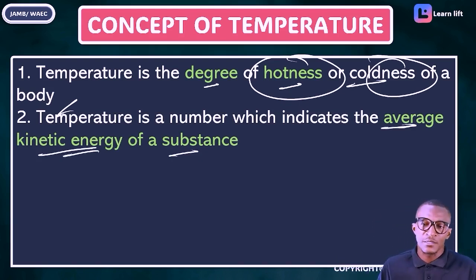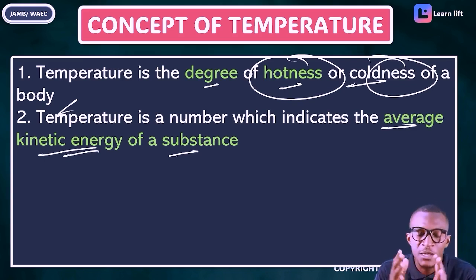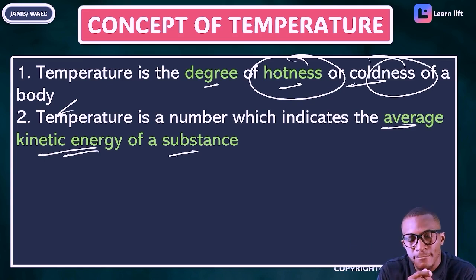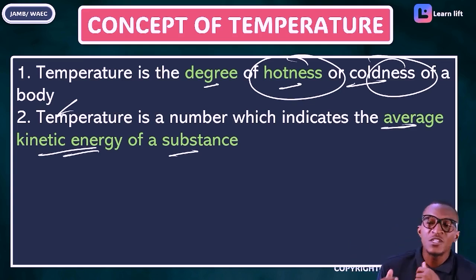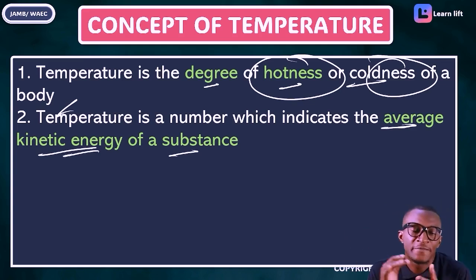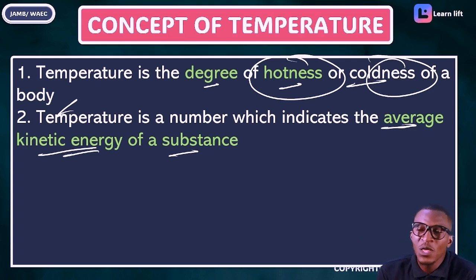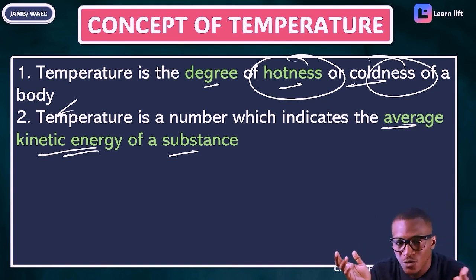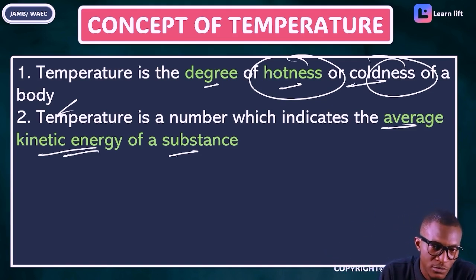Average kinetic energy. Now, let me give you a mental picture. Let's say you have an A in a course. One student may get 90, another student may get 75. Both of them have an A. But we're not checking the score. We're just checking that if you score above 70, you are an A student, right?